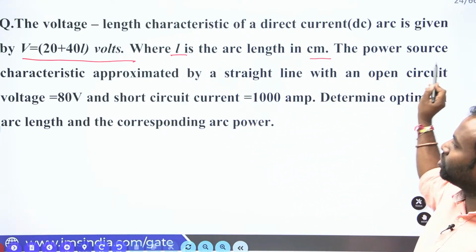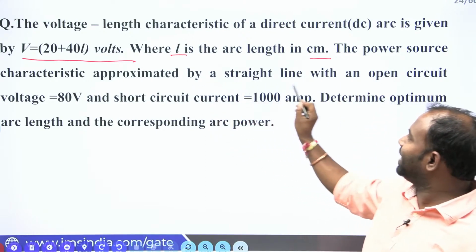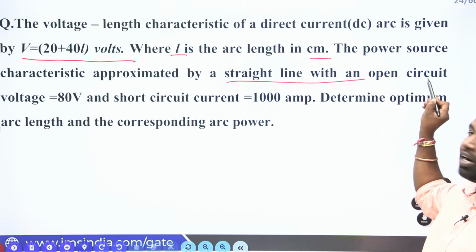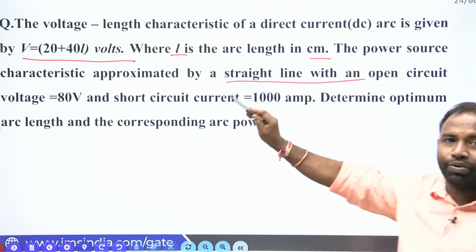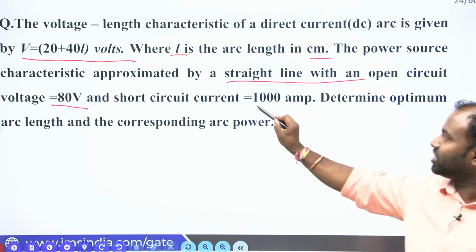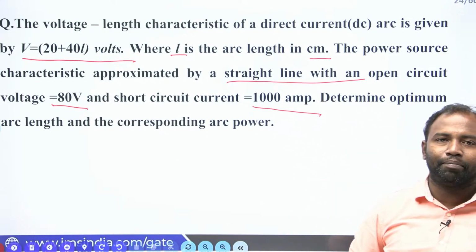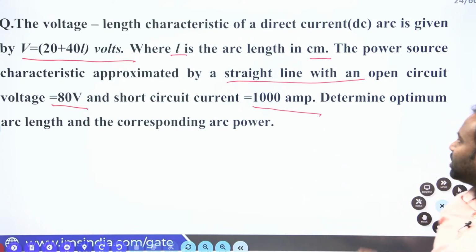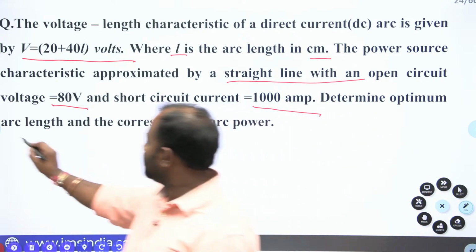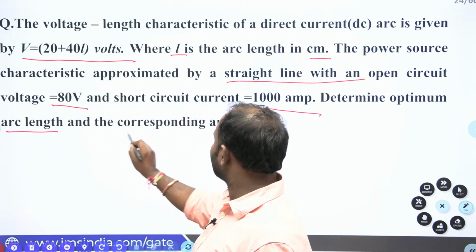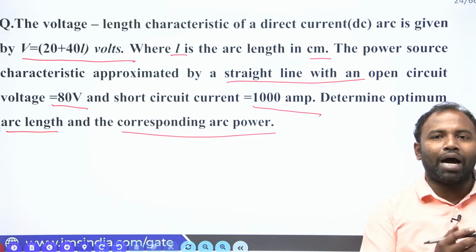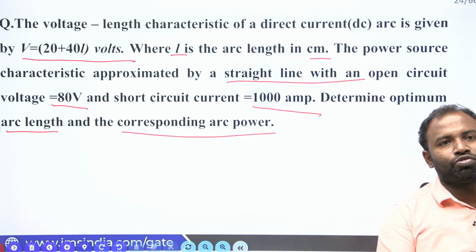The power source characteristic is approximately a straight line with an open circuit voltage of 80 volts and short circuit current of 1000 amperes. Determine the optimum arc length and the corresponding arc power. So optimum arc length and also optimum arc power you are supposed to find out, guys.